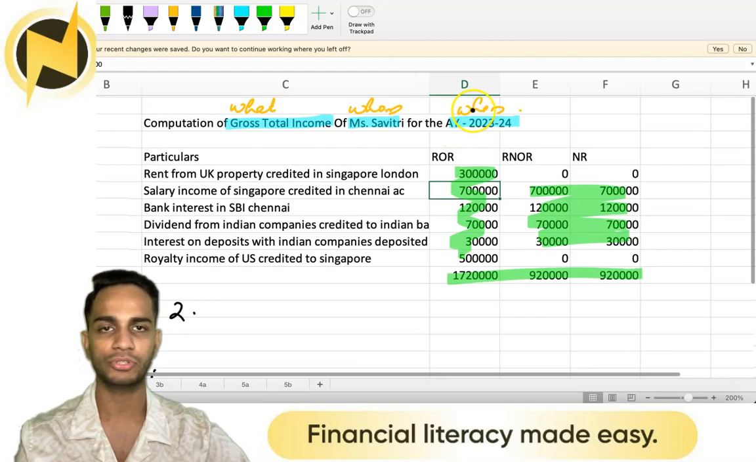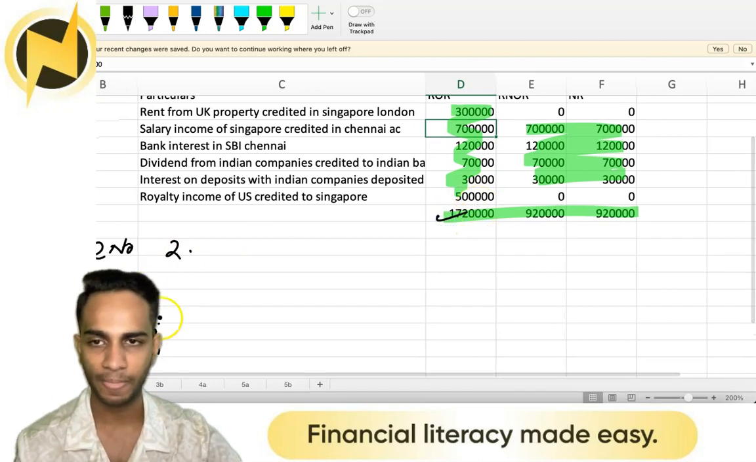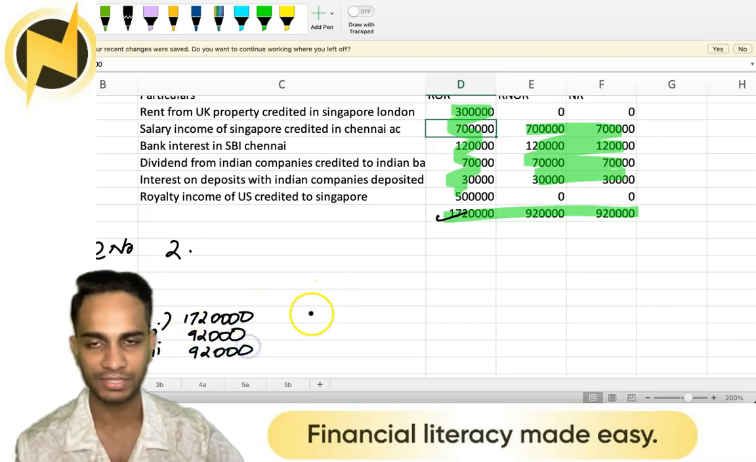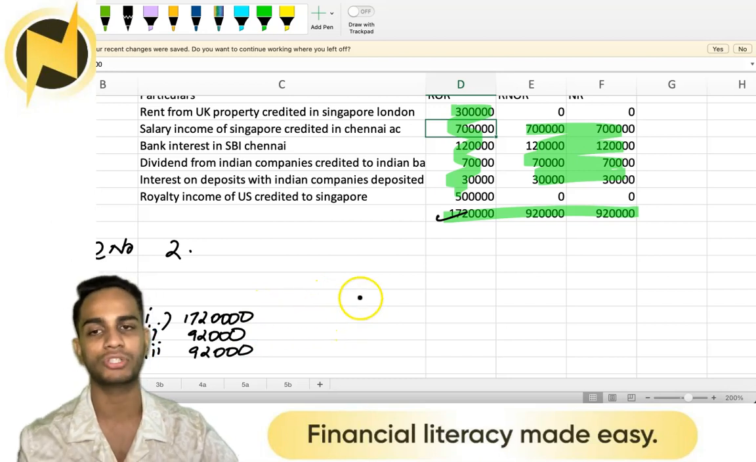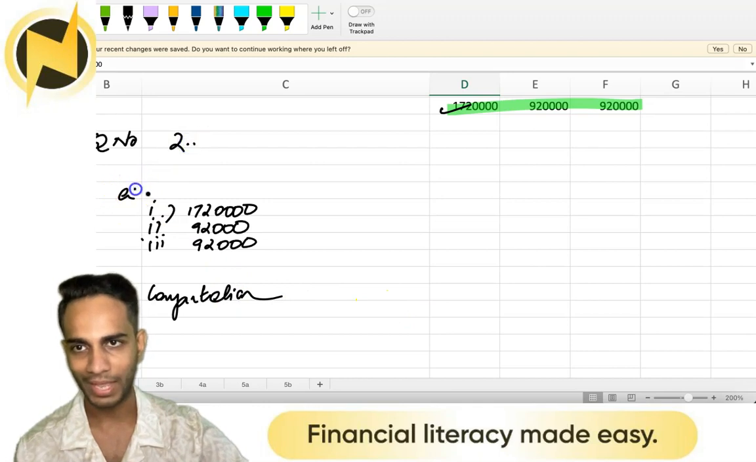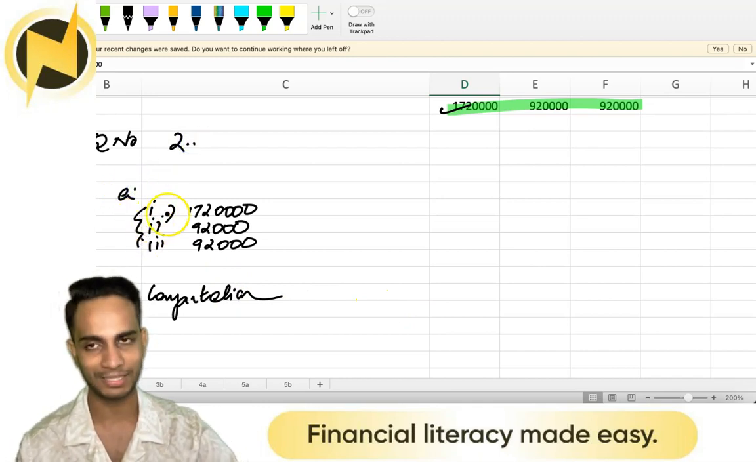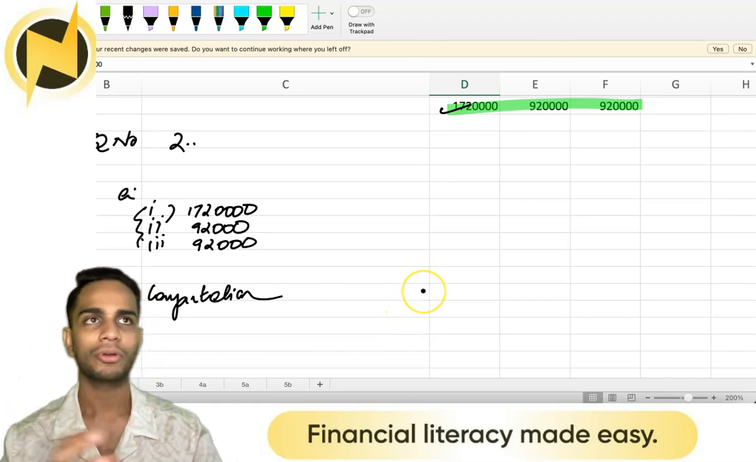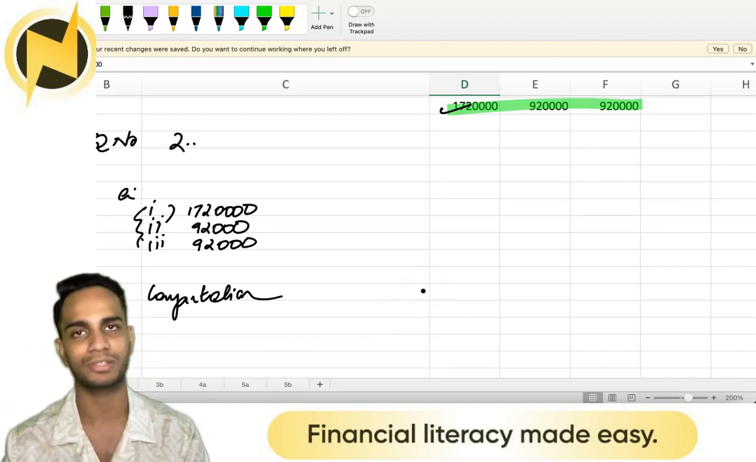And as per computation, you show this table. And you take this answer, write 17 lakh 20, 9 lakh 20, and if necessary you can mention here as per working shown below. So working is already shown here. So 2A, we will list the subs as in the additional subs and then we show the computation. See how precisely structured your answer is.